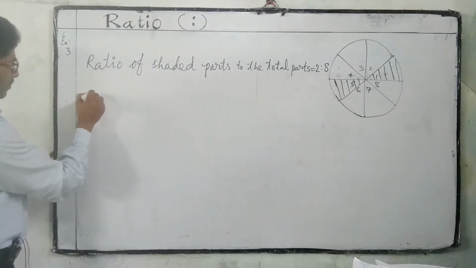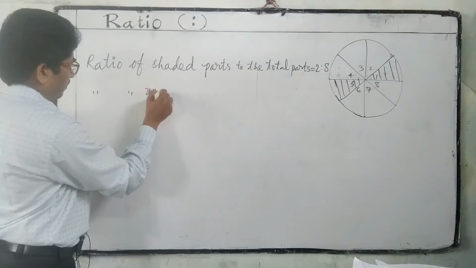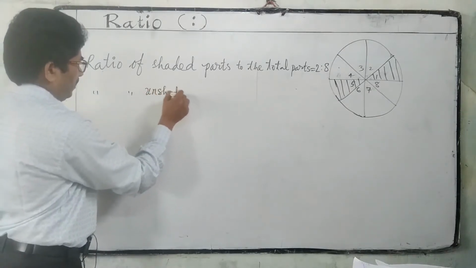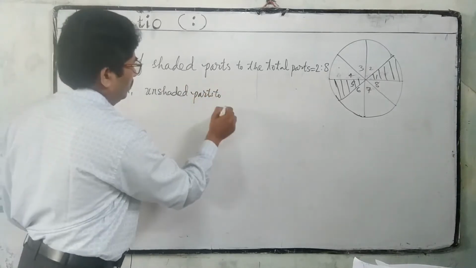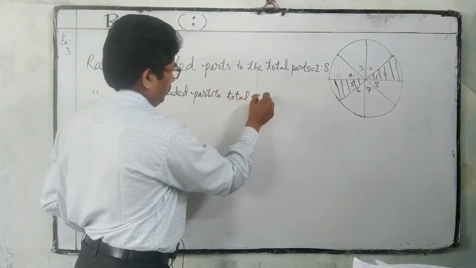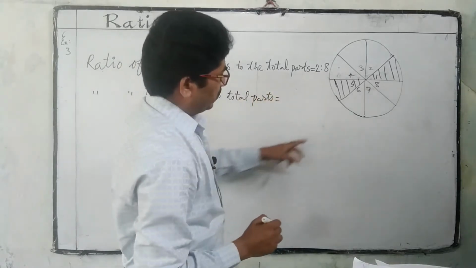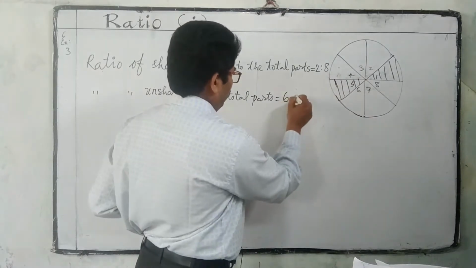And the ratio of unshaded parts to total parts is equal to unshaded, we have 6, so 6 is to 8.